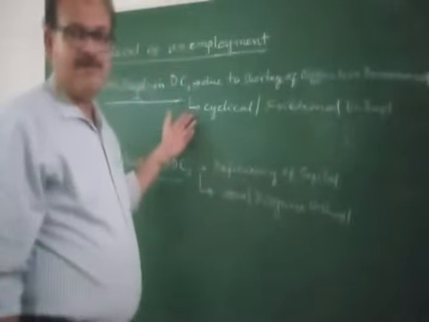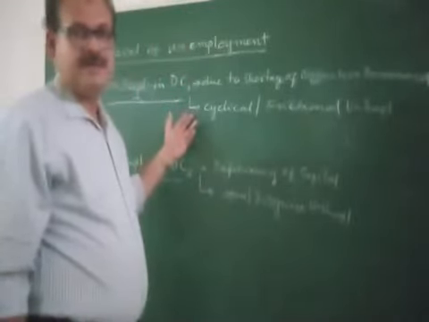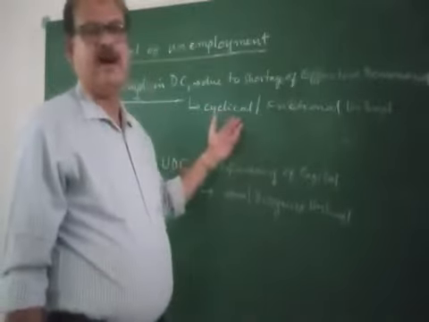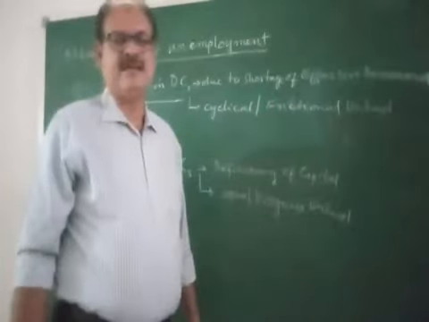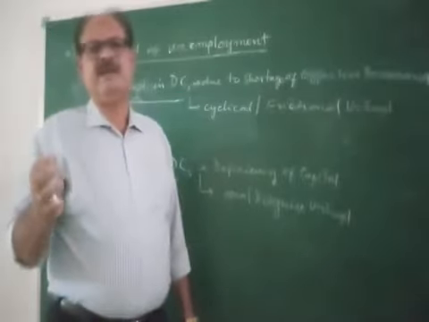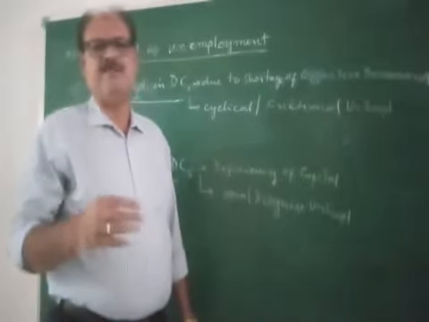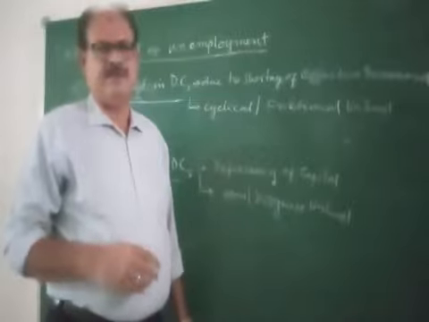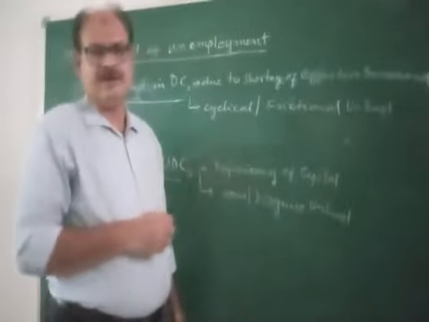And the type of unemployment in developed countries is cyclical or frictional. Cyclical means here the mismatch between the demand and supply of the people in the economy. It is due to effective demand.